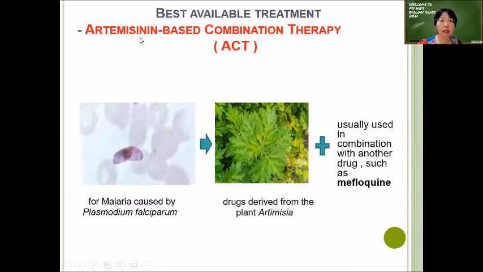Okay, so this is in the new textbook, which says that currently the most effective treatment against malaria, because of the drug resistance, right? They keep on finding new ways to treat. So lately, the most effective way of treatment is called artemisinin-based combination therapy. So artemisinin, ACT, okay? Artemisinin-based combination therapy means they take the chemical that is derived from the plant called Artemisia. So that's why the name artemisinin, okay? Combined with the normal anti-malarial drug that we use.